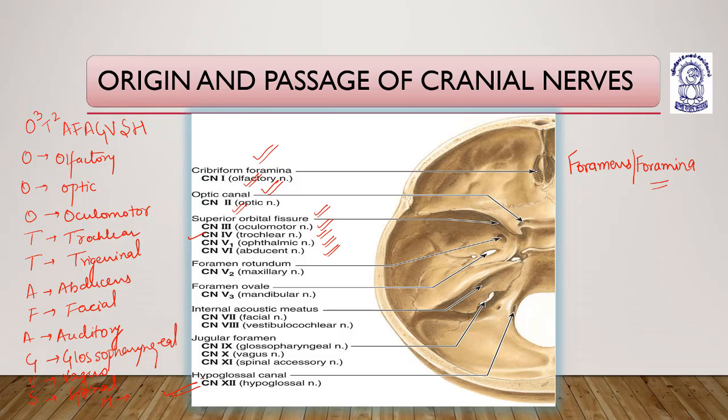So cribriform foramina is the passage for the first cranial nerve, optic canal for the second, superior orbital fissure from the third to the sixth cranial nerves. Foramen rotundum, very important, receives the second branch, the maxillary nerve, which is a branch of the trigeminal nerve. Then foramen ovale receives the mandibular nerve, the third branch of the trigeminal nerve.